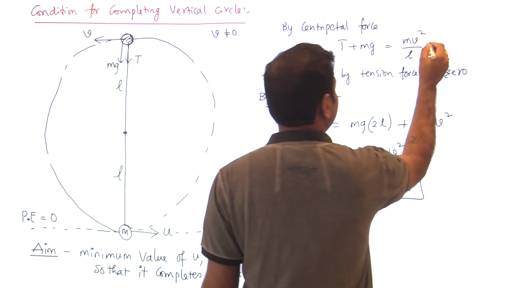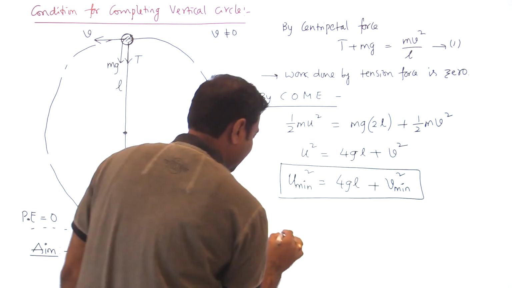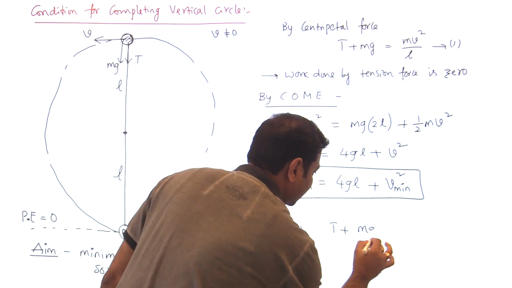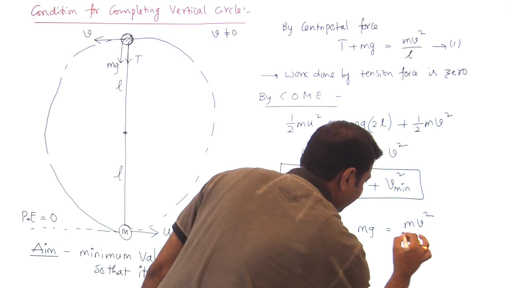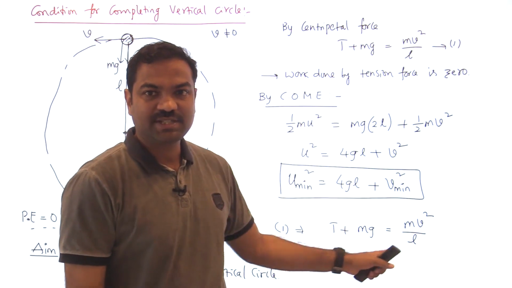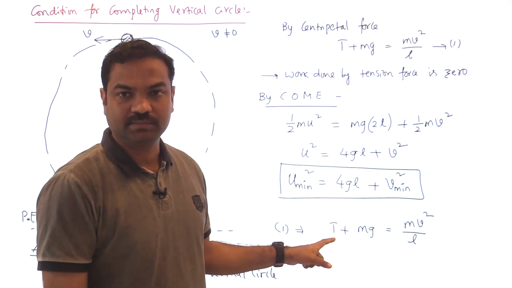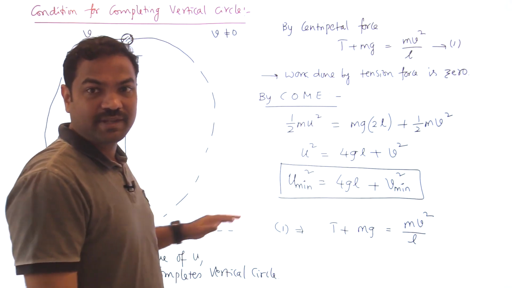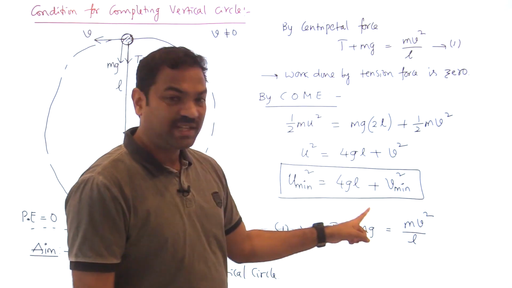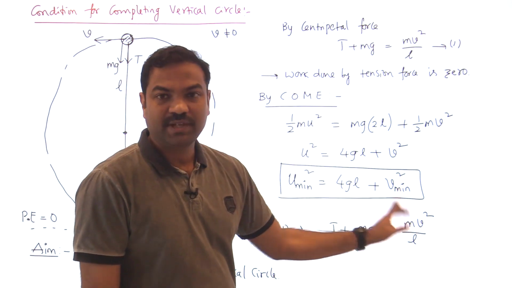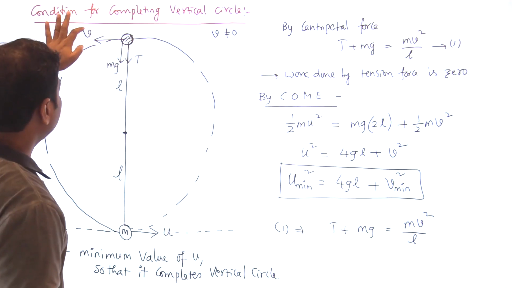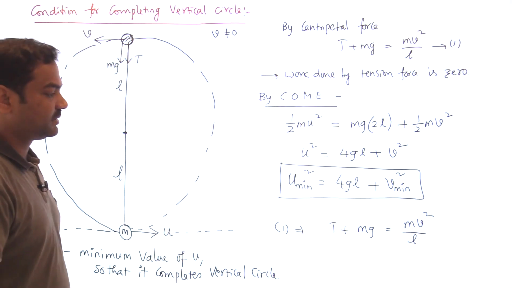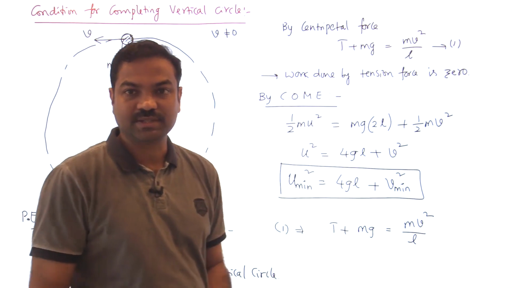For that, what am I taking? I am taking the first equation: T plus mg is equal to mv squared by L. If you observe this equation carefully, T can vary as the object moves. T is a variable quantity. mg is a fixed quantity. v is also a variable quantity; the v value changes as the u value changes, and the T value changes because the v value changes.